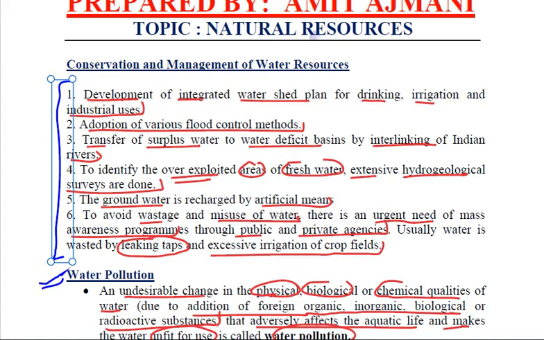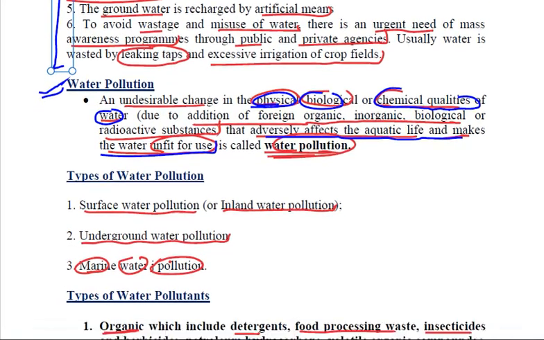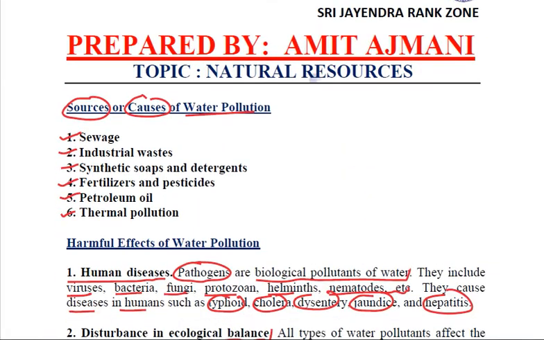Importantly, water pollution. Any undesirable change in the physical, biological or chemical qualities of water which affects the aquatic life and makes the water unfit for use, that is called water pollution. Types are surface, underground and marine water pollution. Pollutants are whether they are organic or inorganic. Two types of pollutants are there. Sources, there are various sources like sewage, industrial waste, synthetic soaps and detergents, fertilizers and pesticides, petroleum oil and thermal pollution.